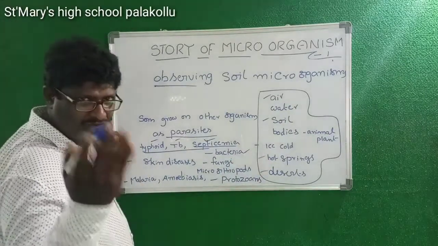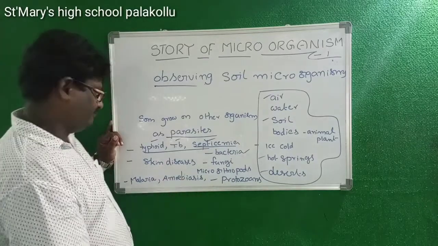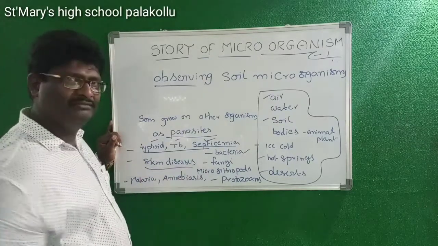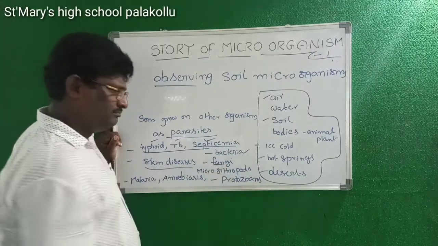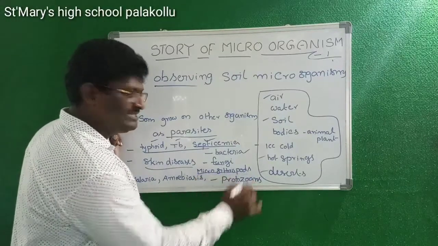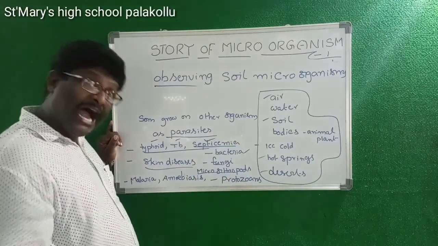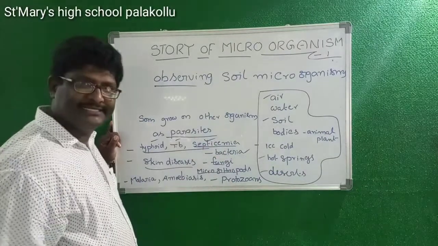Bacteria means one type of microorganism. Next, skin diseases. Skin diseases are caused by fungi, and also some bacteria cause skin diseases.